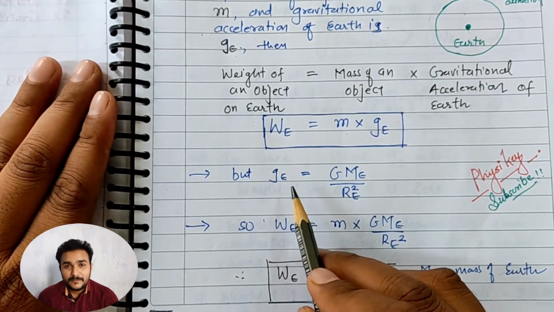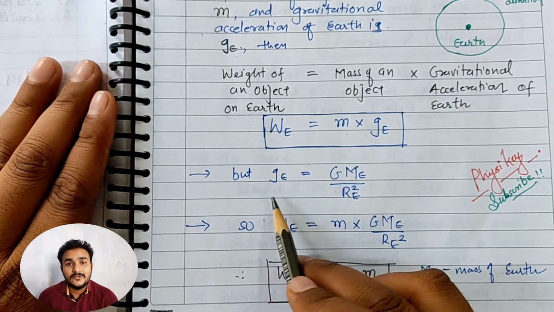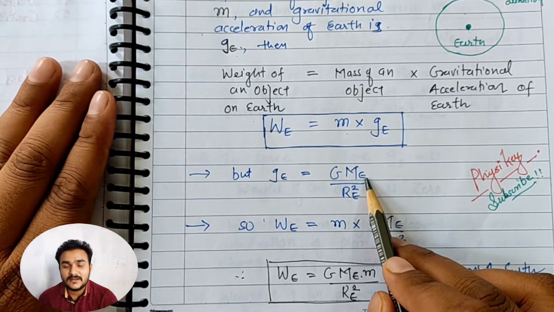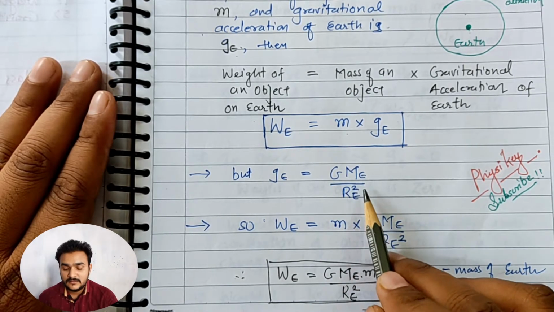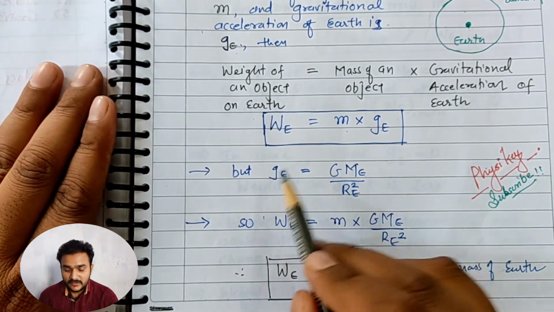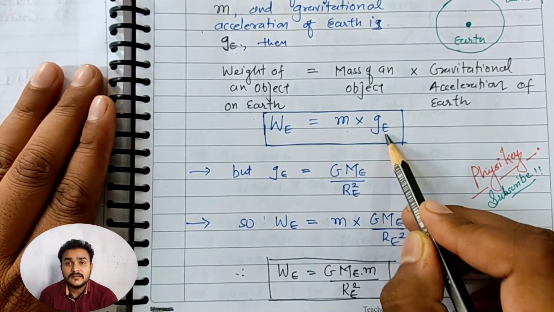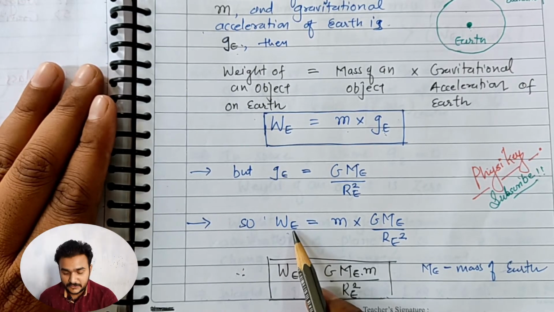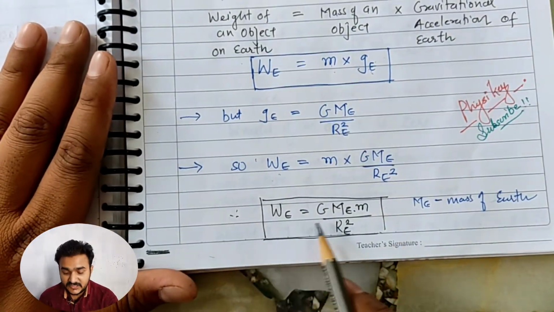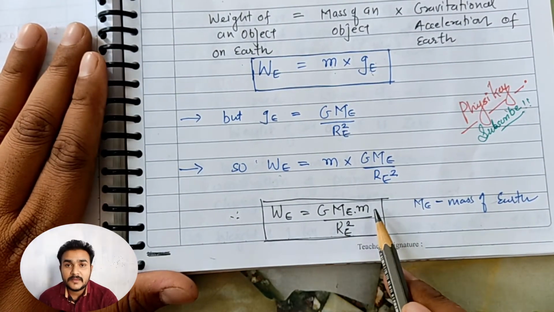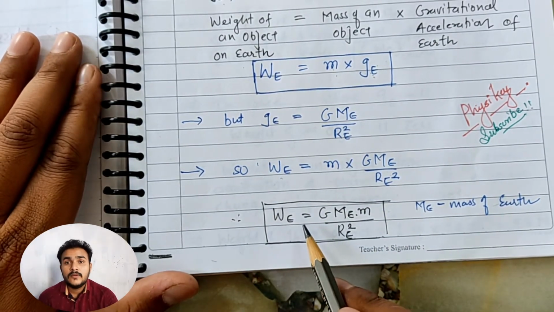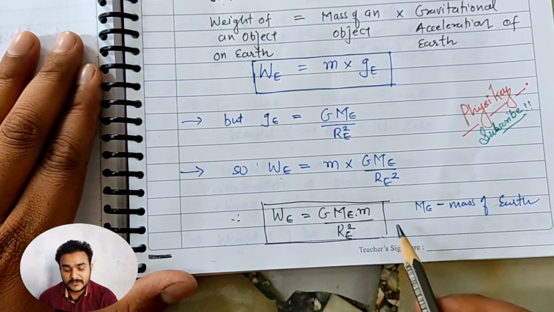We know from my previous video that the gravitational acceleration over the surface of the earth is given by the universal gravitational constant multiplied with the mass of the earth divided by the square of the radius. That means that g_E is equal to G M_E upon R_E squared. So if we put the value of g here, then the weight of an object on the surface of the earth is equal to mass multiplied with G M_E upon R_E squared. Rearranging this, W_E is equal to G M_E m upon R_E squared. So this is the equation of the weight of a mass m object on the surface of the earth.